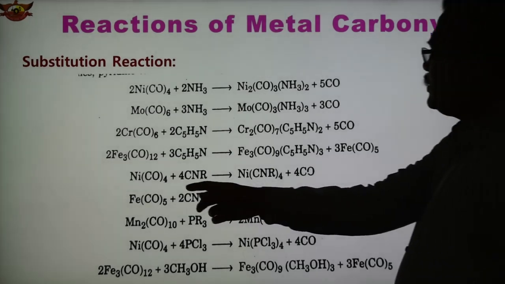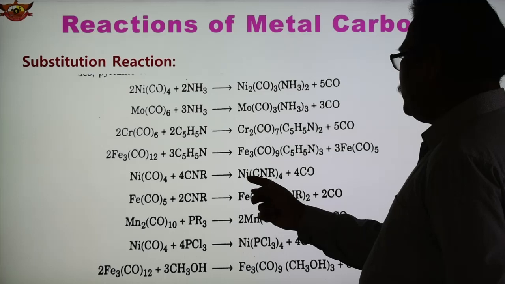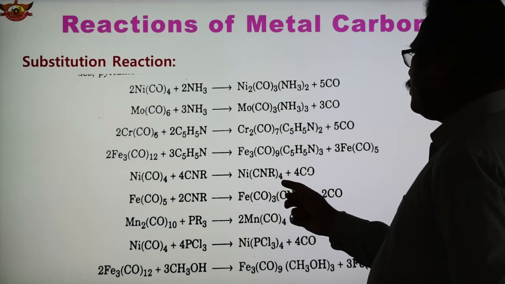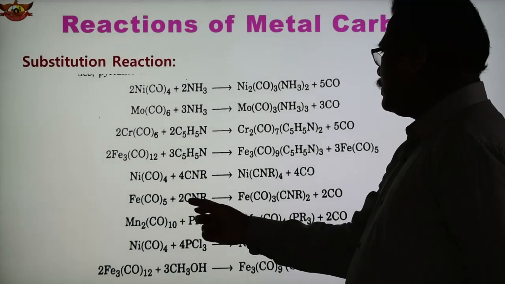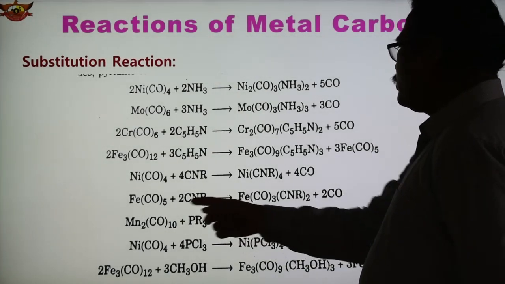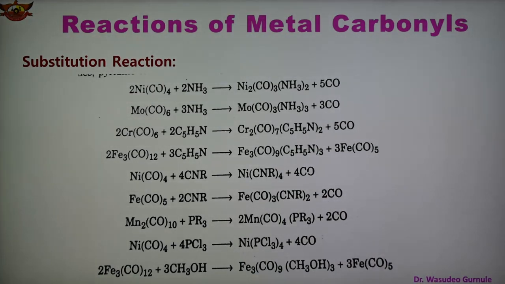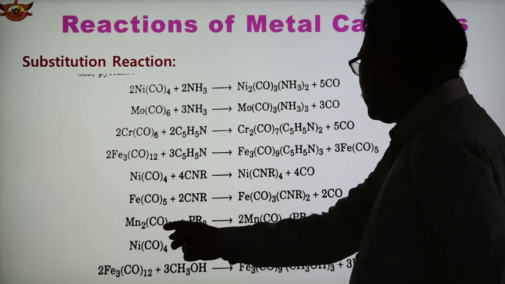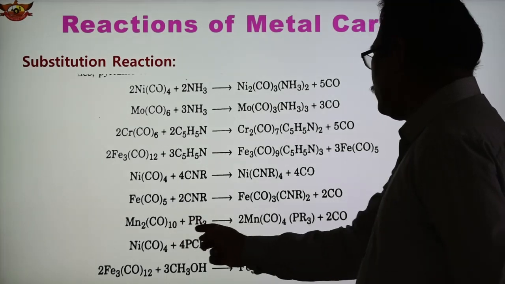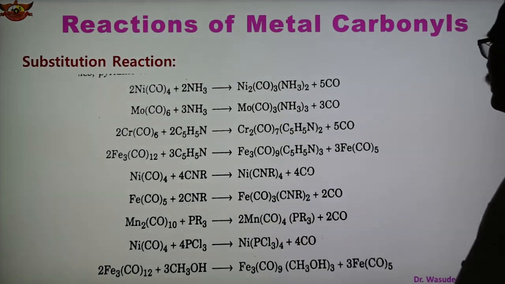In the case of Ni(CO)4, 4 CNR ligands substitute and form Ni(CNR)4, and 4 CO get released. In Fe(CO)5, 2 molecules of CNR are added, so 2 CO get released, and in place of the 2 CO there are 2 molecules of CNR. Another is Mn2(CO)10 with PR3, so 2 CO get released and 2 molecules of PR3 come in. So 2 molecules are here, so we can write it in this way.